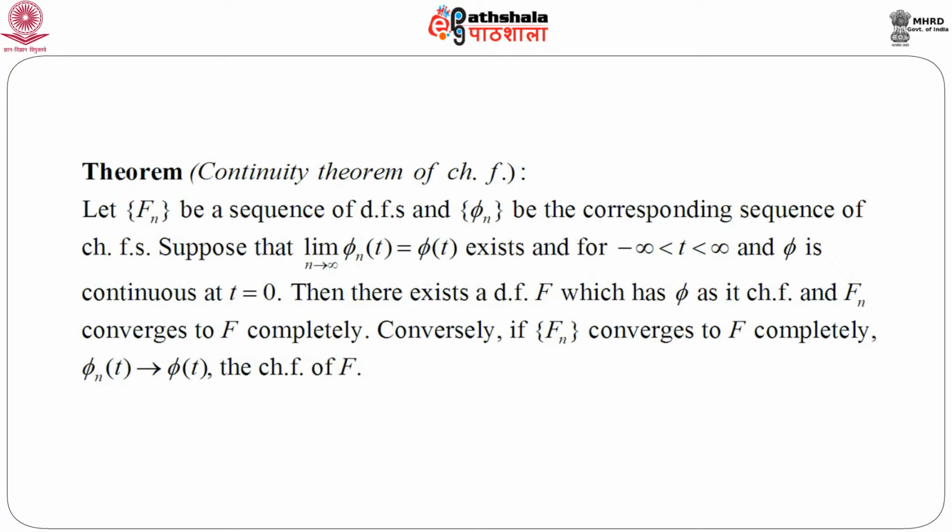So, there exists a distribution function F which has phi as its characteristic function, and interestingly this F is nothing but the distribution function to which F n, the sequence of distribution functions, converges.